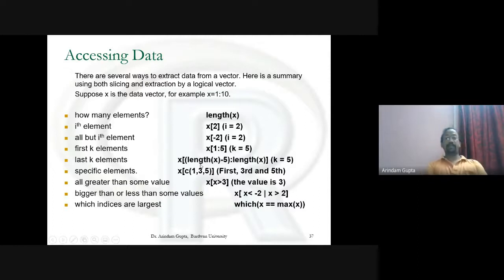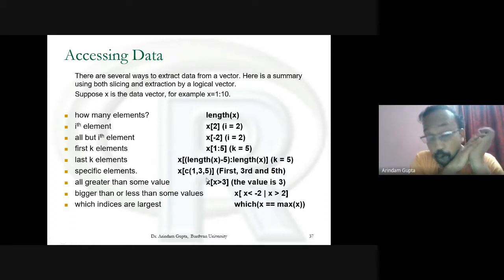But in R, it can be done. X within third bracket, from length X - 5. Length X gives how many elements there are. Then it goes up to length X. Suppose k equals 5, then this will return the last 5 elements. Suppose we need specific elements, first, third, and fifth, then just type X within third bracket, c within first bracket 1, 3, 5.